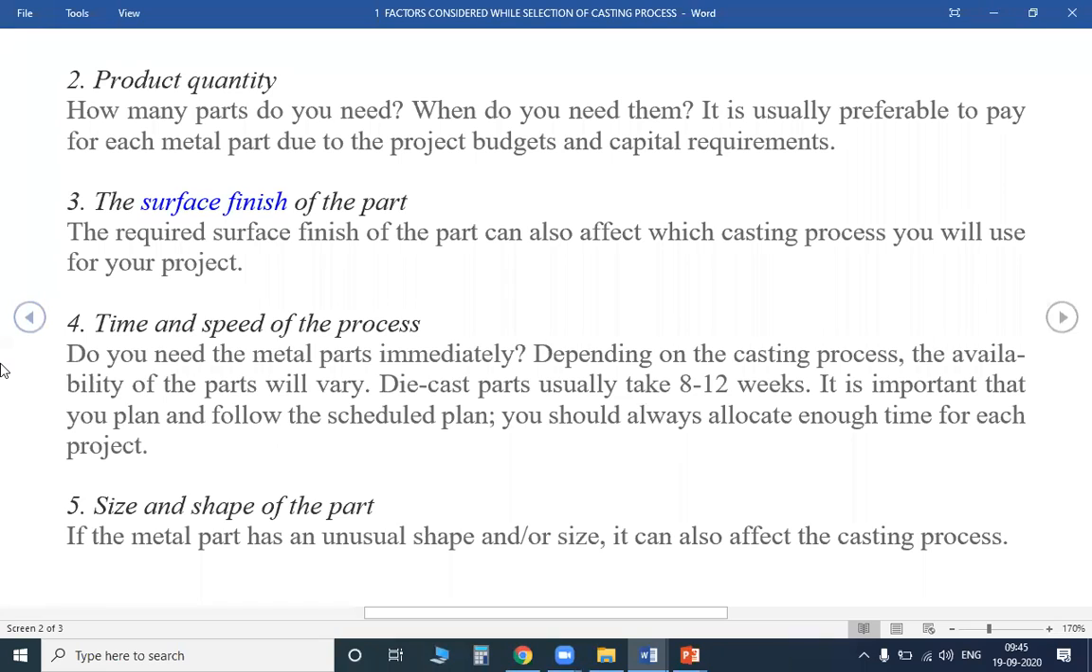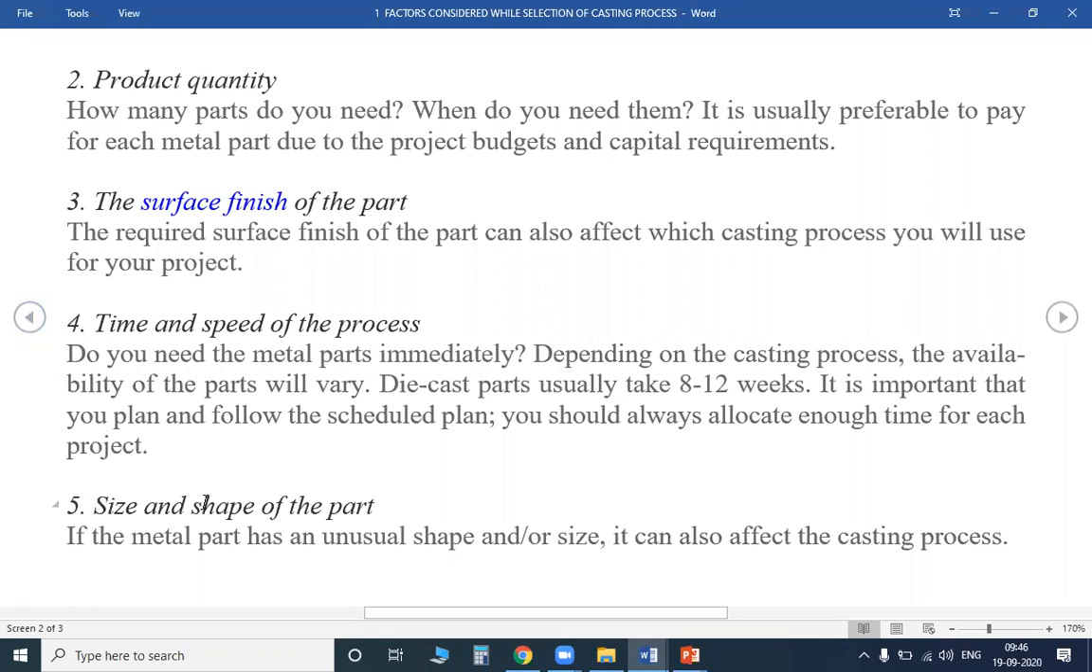When you have selected one project and it comes under die casting, we can't accept a second project, because the first project is in the middle of the process and is yet to be completed. We can't accept another project from another customer. So the plan must be scheduled in a correct manner, so that there won't be any deflections in between the process. Clear? So that is the time and the speed of the process.